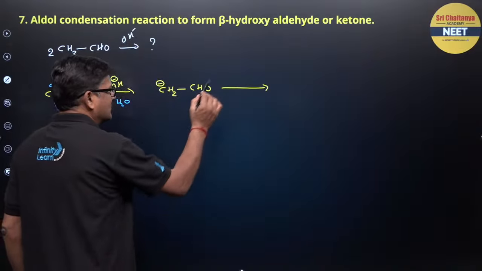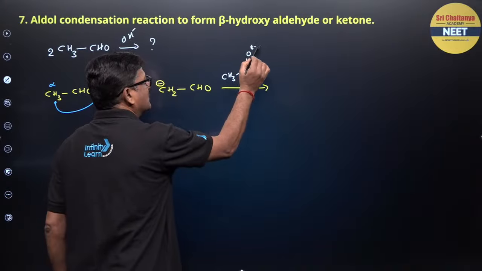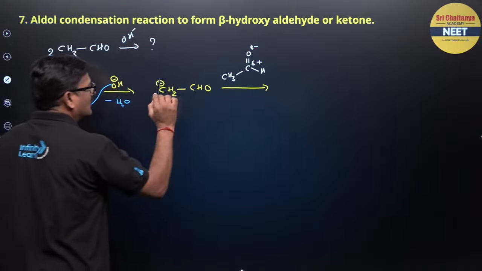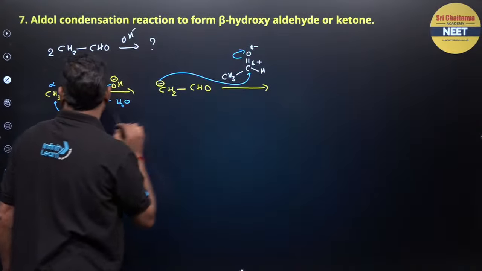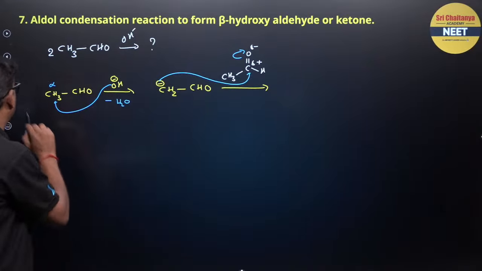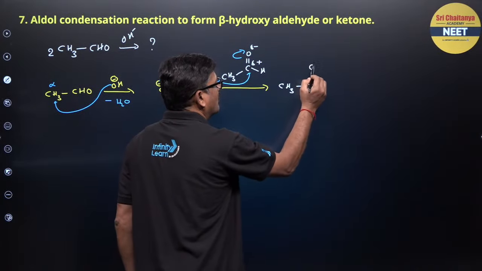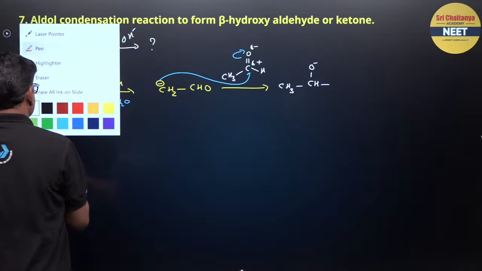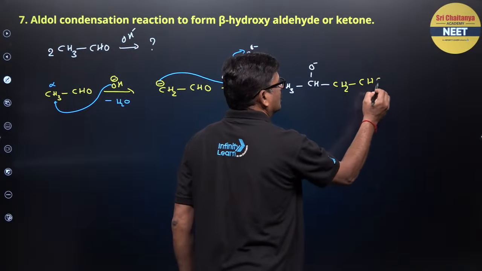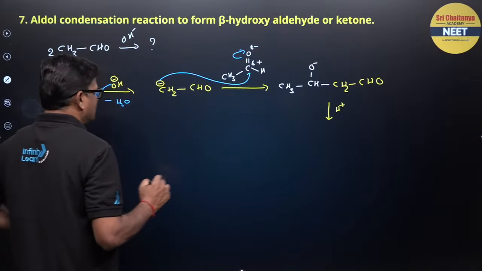Okay, so let's see, CH3 and C double bond OH. Now it has a partial negative charge and a partial positive charge. So nucleophilic attack होगा. जब nucleophilic attack होगा ना, it is going to be like this, right? अरे इतना complicated दिख रहे हैं? नहीं, complicate नहीं. एक trick देना चाहता हूँ आपको. At the end of this scenario, you are going to get CH3, CO minus and H, and it is going to be CH2 and CHO.